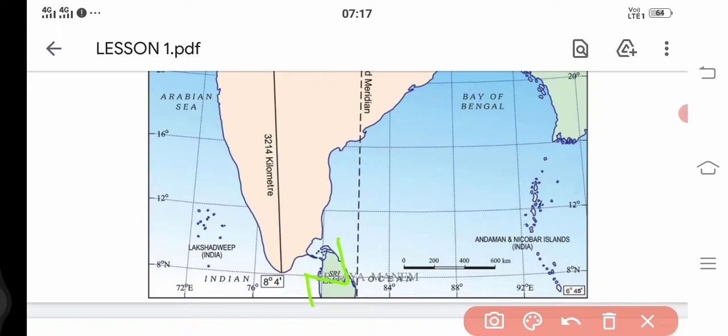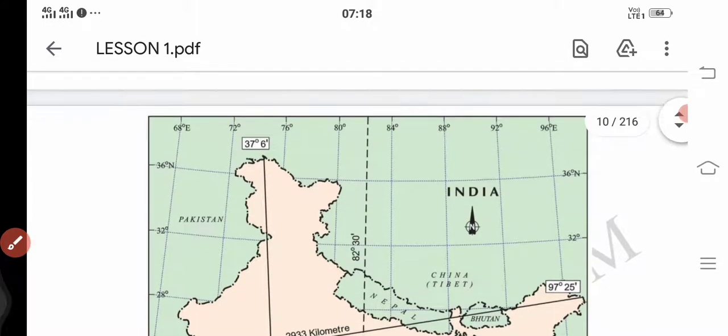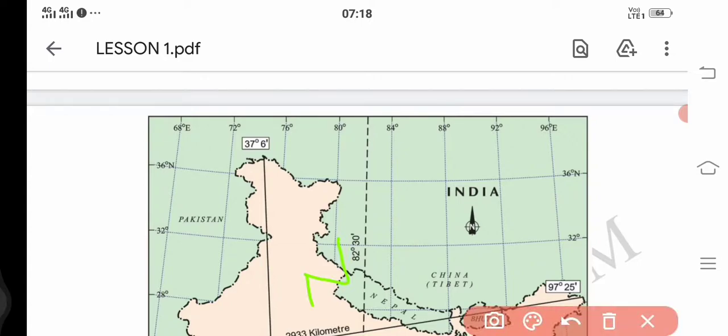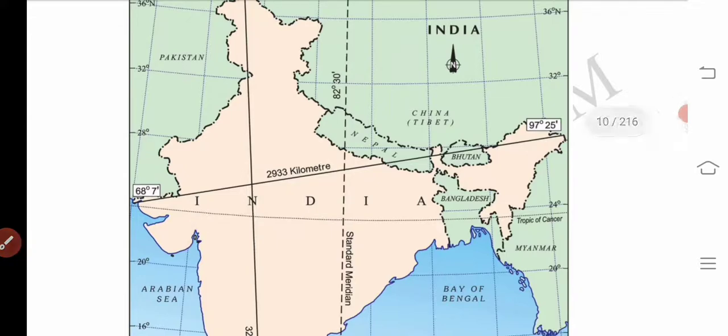Okay, similarly you see that in the north, it is located in between 8 degrees 4 minutes north latitude and 37 degrees 6 minutes north latitude. Okay, so now we see in between which longitudes India is located.